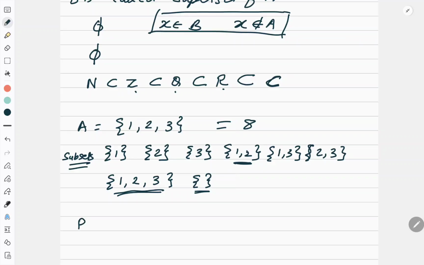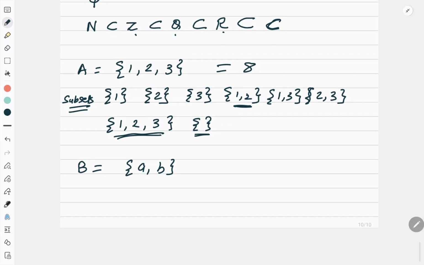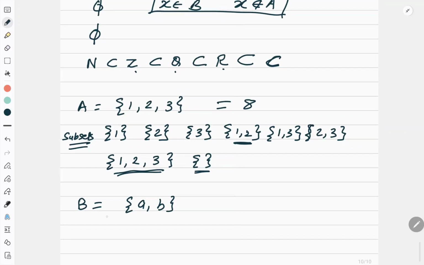Now let me give one more example. Suppose I have A comma B. Now let us list out the subsets of this. The first subset is A, another is B, then I have AB, then I have the null set.